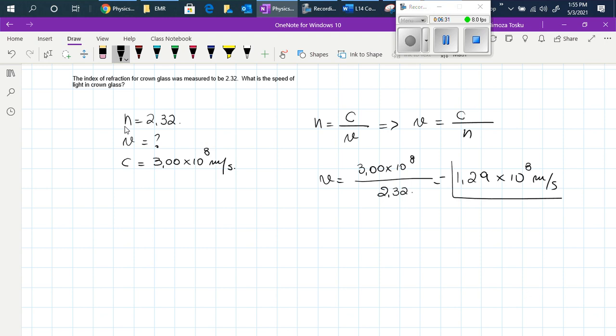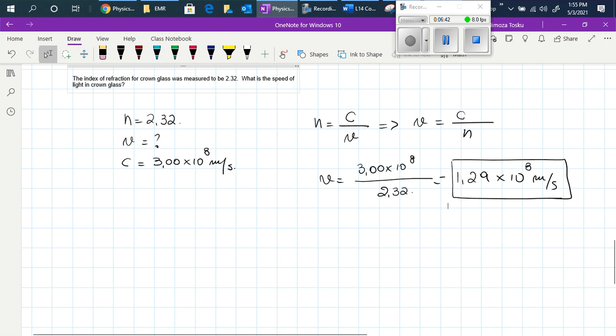As you see here, the light travels slowly in this particular glass with the index of refraction of 2.32. Now, the index of refraction, for a specific material, is a constant value.